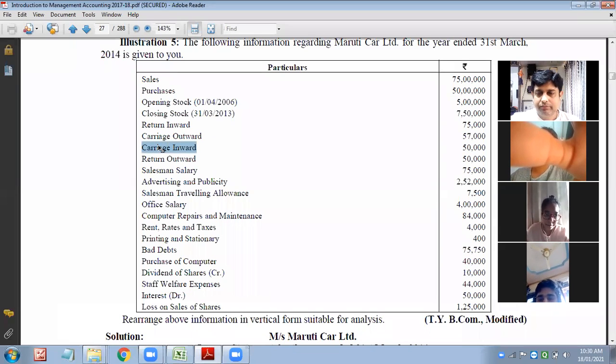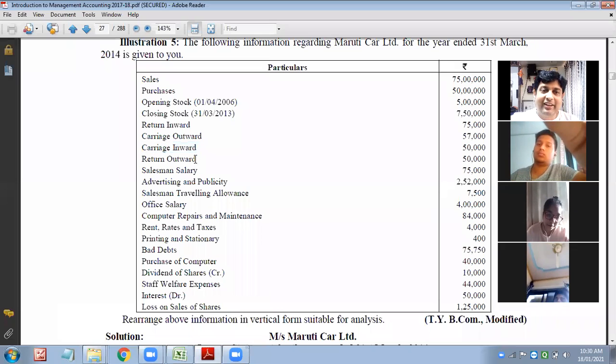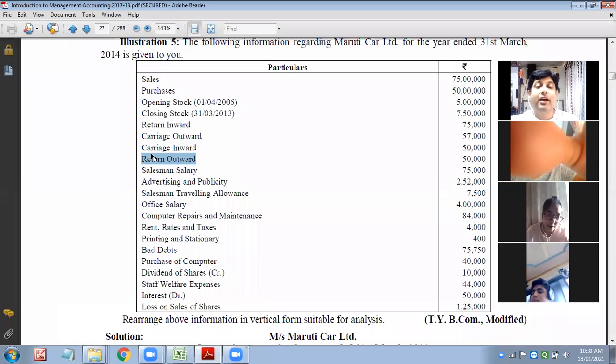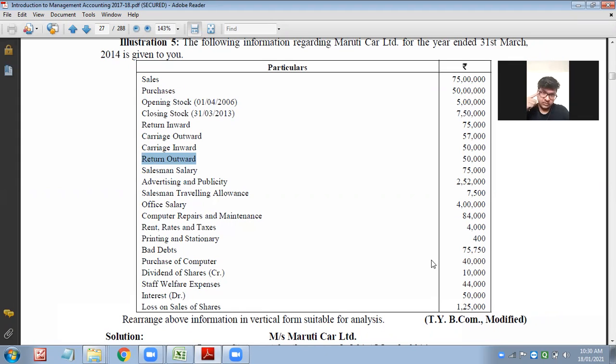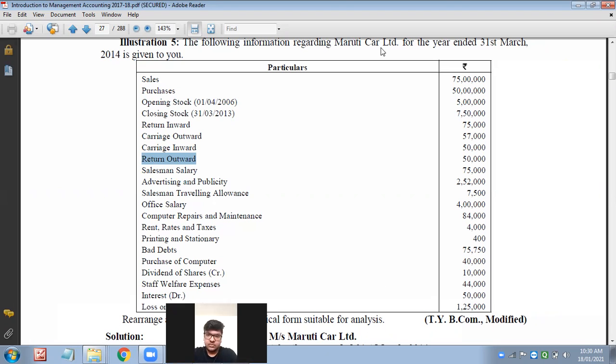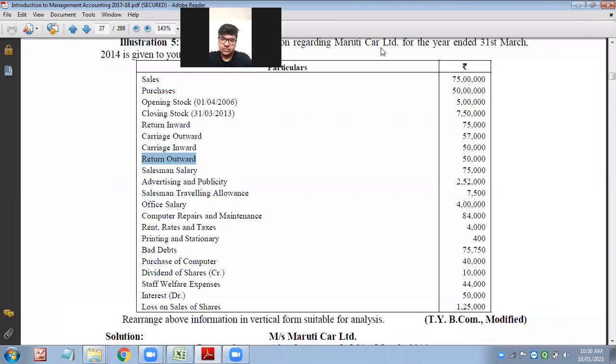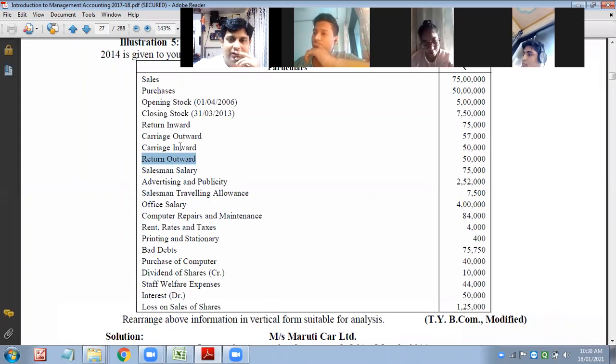Carriage inward. Cost of goods sold. Absolutely right, on purchases. Return inward. Sorry, return outward. I'm so sorry. Return outward. Selling and distribution expense? Wrong answer. Return outward means purchase return. Cost of sales.